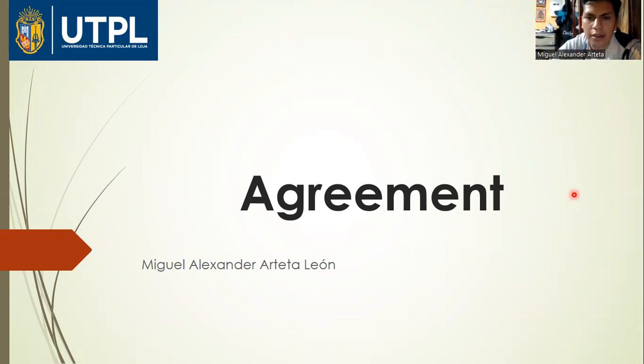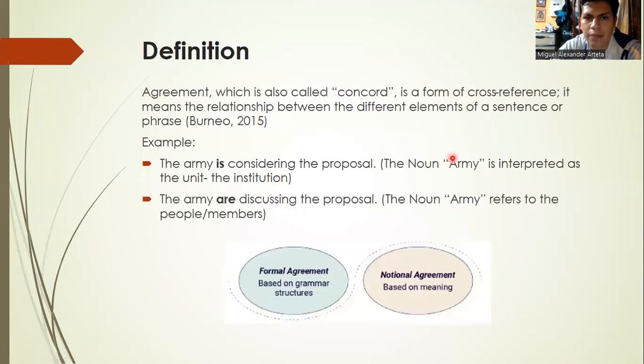So let's start. First, we have the definition of agreement. Agreement, which is also called concord, is a form of cross-reference. It means the relationship between the different elements of a sentence or a phrase. It's the concordance between the noun and the verb. Here we have two examples. The first says, the army is considering the proposal.